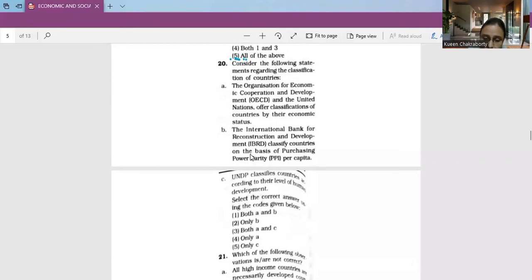Now we have a range or combination of answers where we are supposed to choose the correct one. Now discussing each and every one.